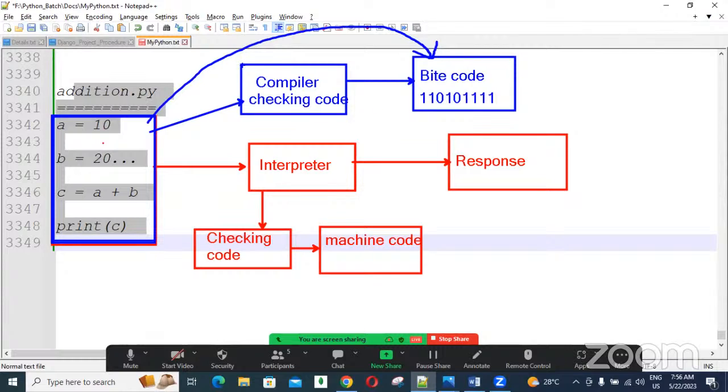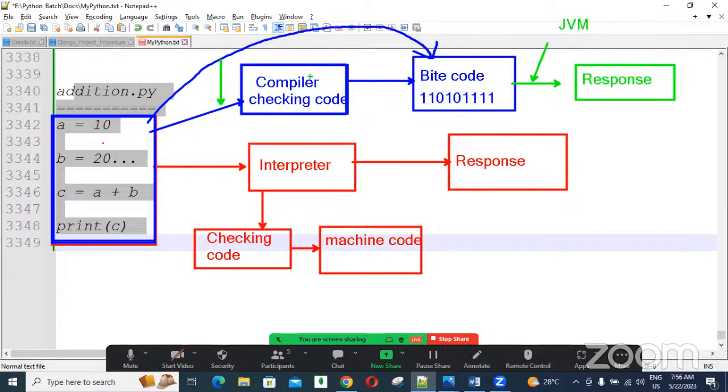For that, the compiler is required. There is one statement for executing the compiler, and after that, one more statement we execute, which is the JVM related one. Then we get the response. Here the JVM, Java Virtual Machine, statement is executed, and here the compiler related statement is executed.